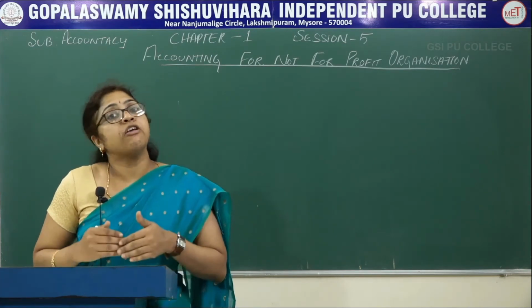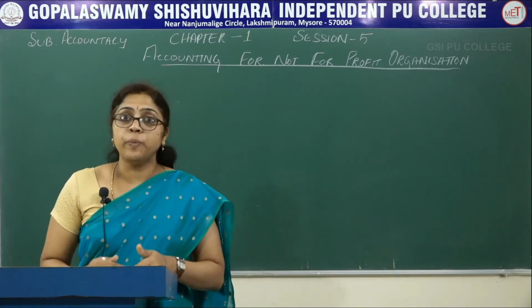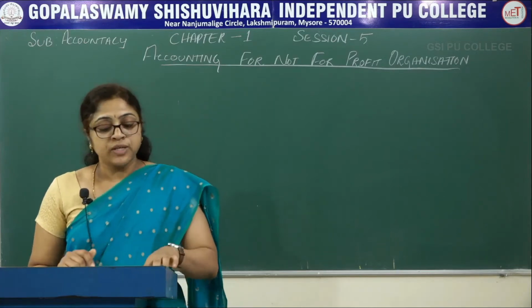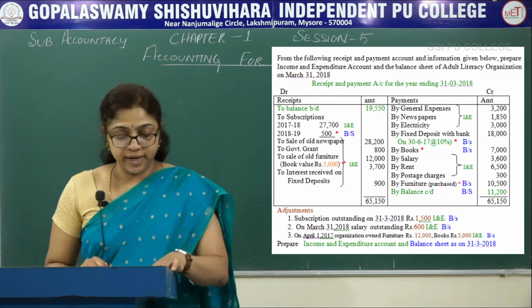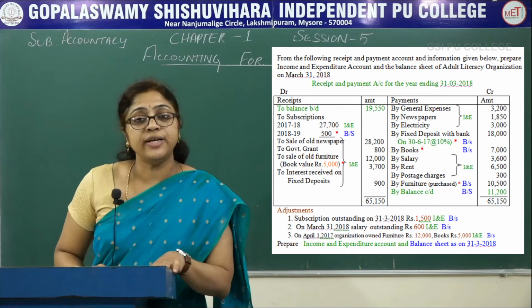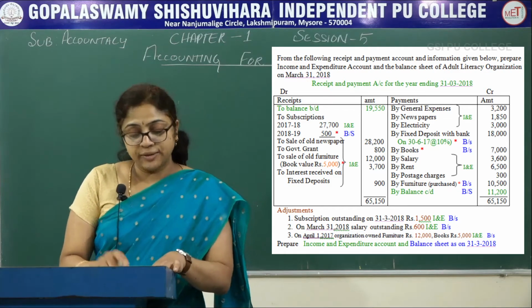So when they are not given the opening balance sheet, then you should prepare the opening balance sheet in order to find the capital fund. So here in the receipts and payment account, to balance brought down 19,550 is there. So it should be taken in the opening balance sheet.